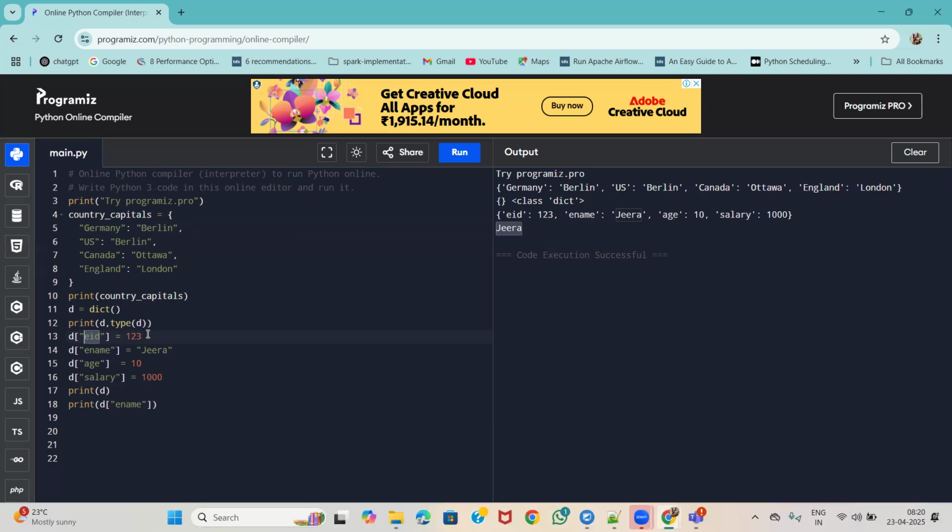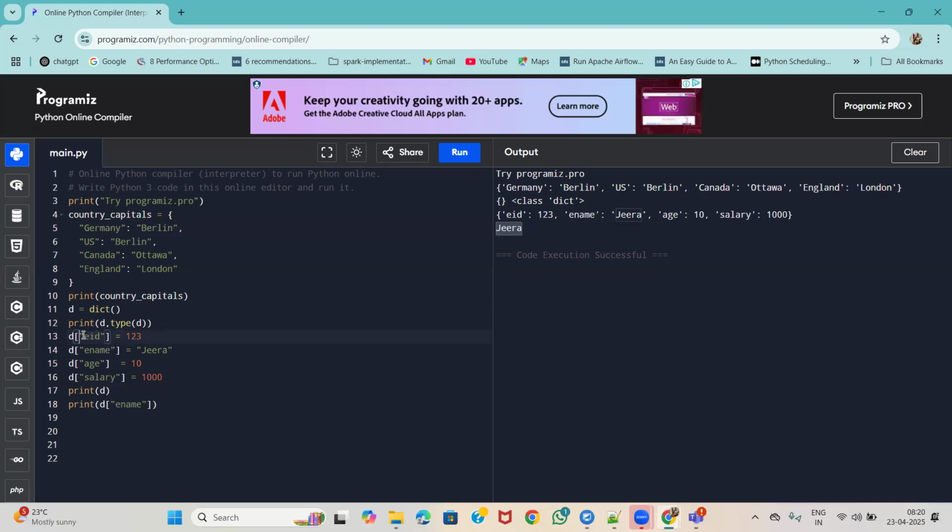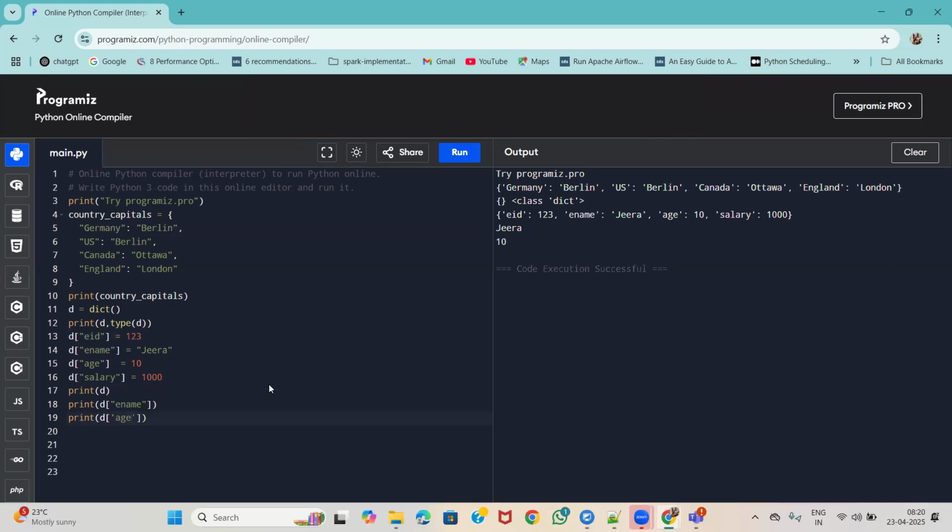So if we need to add this one, this is what we are doing here. We are using the assignment operator, which assigns 123 to the left side variable. That is the dictionary we are using. Inside of the dictionary, we are keeping one EID name, and 123 we are trying to assign to the employee ID key value. The same again, if you need to access another one, for example. So this is how we can add the elements.